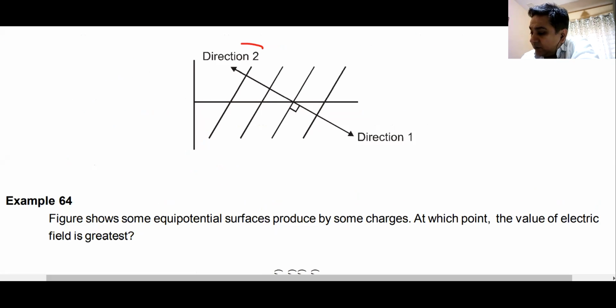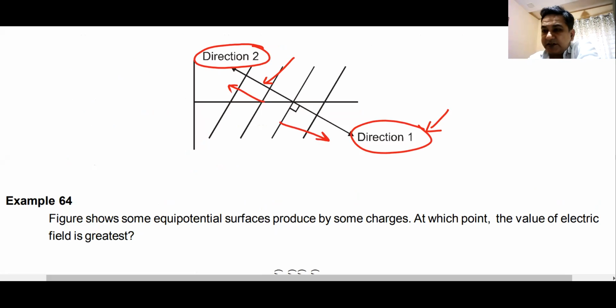And which direction is it going? Is it going in direction number 2, which is like this, or is it going in direction number 1, which is like this? It's definitely going along direction 2, because electric field lines always move from a point of where to where?